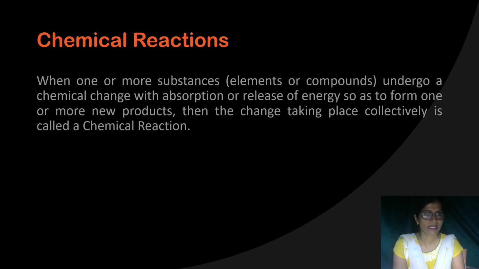So what is a chemical reaction? When one or more substances, which can be an element or a compound, undergo a chemical change, either with the absorption or release of energy. We know that chemical reaction is not possible without energy. It is possible either with the absorption or release of energy, so as to form one or more new products. Then the change taking place is collectively called a chemical reaction.